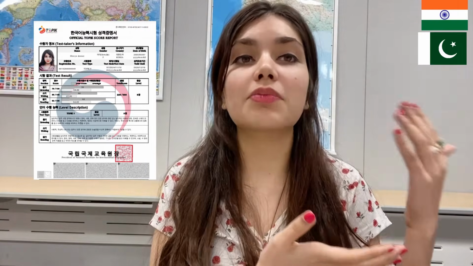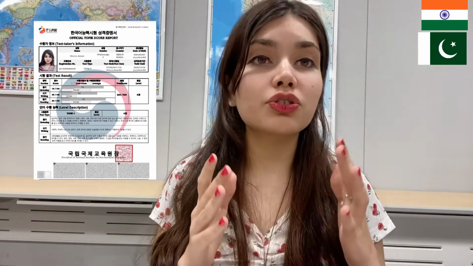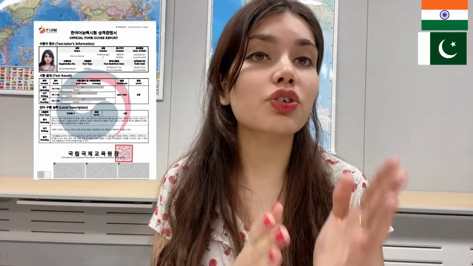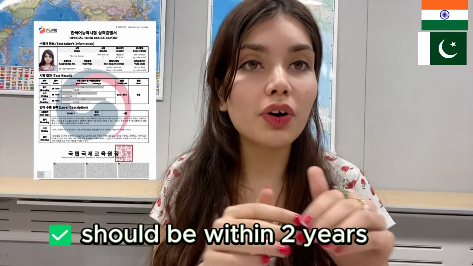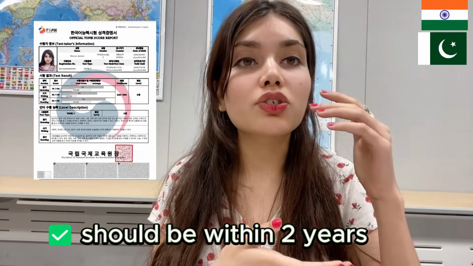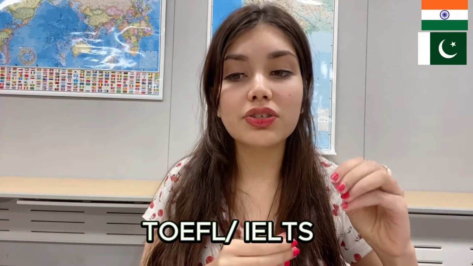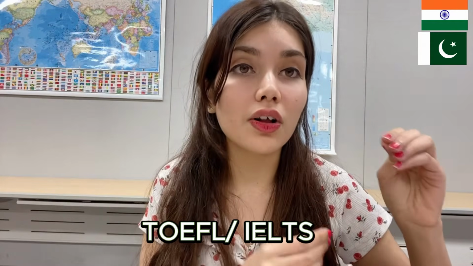If you have your TOPIK transcript, please submit that. Also, you should know that the TOPIK transcript is valid for only 2 years. If you gave TOPIK within 2 years of when you're applying, only then will the transcript be valid.